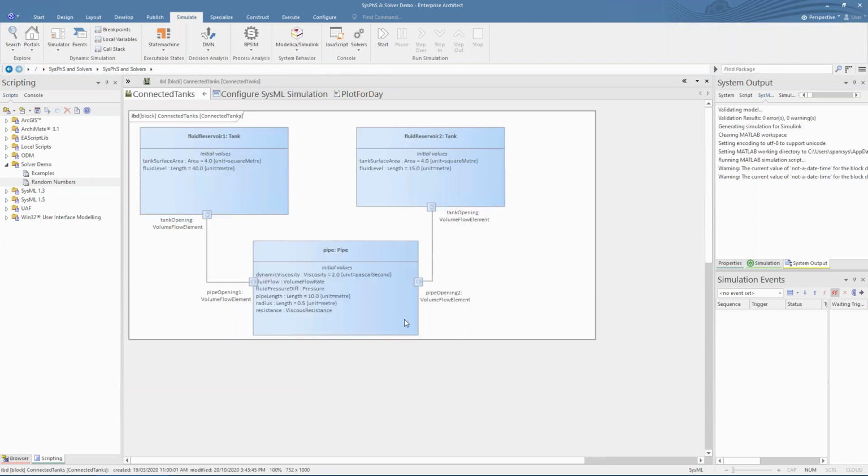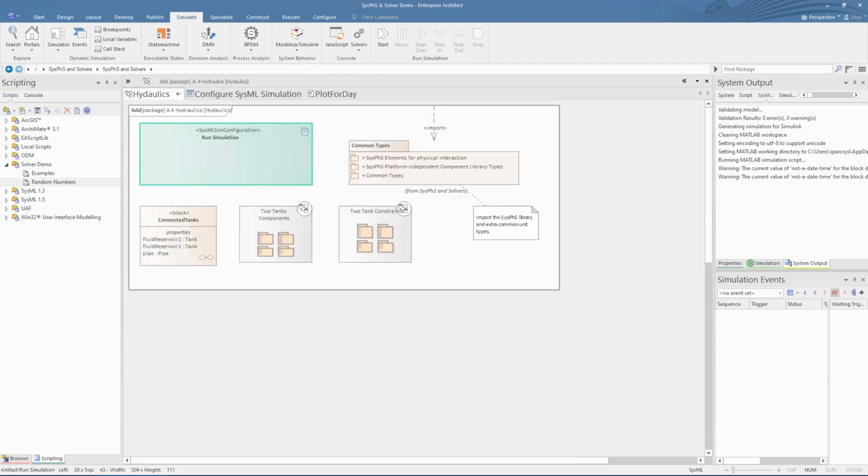Next, we see the internal block diagram showing how the components are connected together. We see the first tank connecting to a pipe, which connects to a second tank. The initial height of the water in the two tanks is different, which will cause a pressure difference, which will cause the water to flow between the tanks through the pipe until the pressure is equalized.